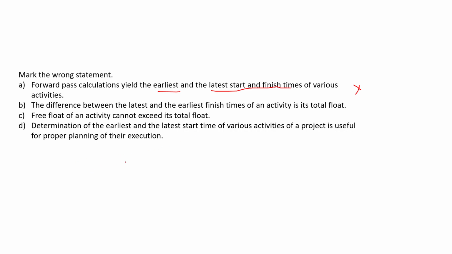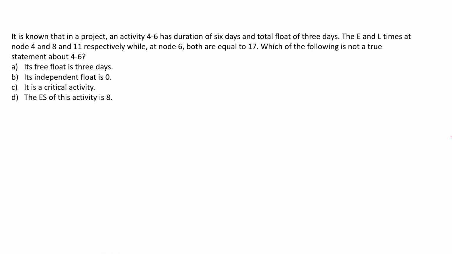Free float cannot exceed total float, right? Because there is a relationship that total float is greater than free float, and free float is greater than independent float. All right. Determination of the earliest and latest start time of various activities is useful for project planning and their execution. So A is the option which is not correct.